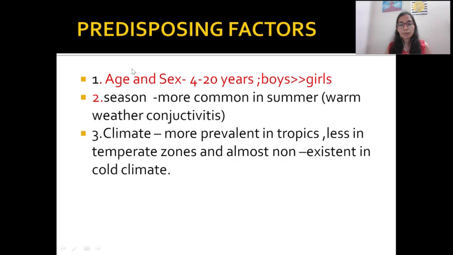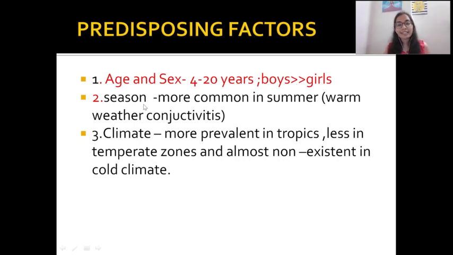What are its predisposing factors? Predisposing factors here means because of which things it is more likely, and in whom it can occur. If we talk about age, it occurs most commonly in 4 to 20 years of age. If we talk about sex, it's more common in boys as compared to girls, but it's not that it doesn't happen in girls. It does, but there are fewer chances.